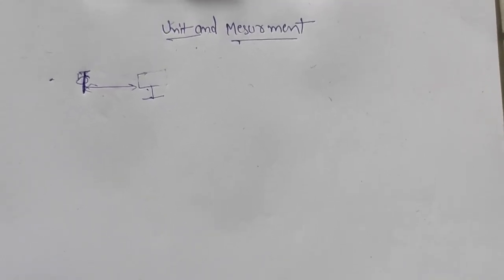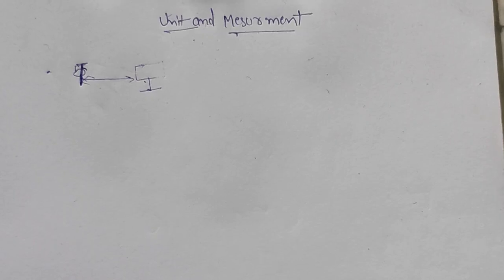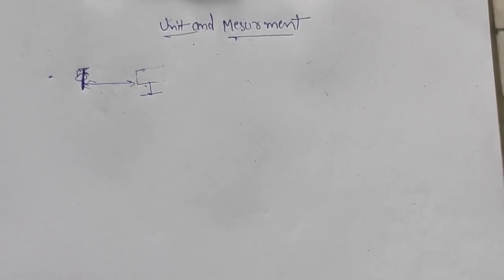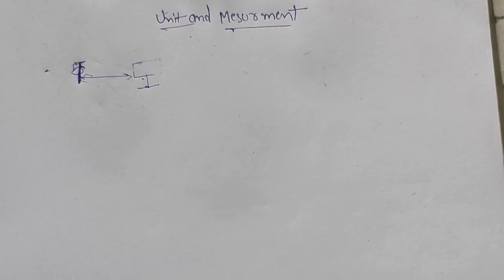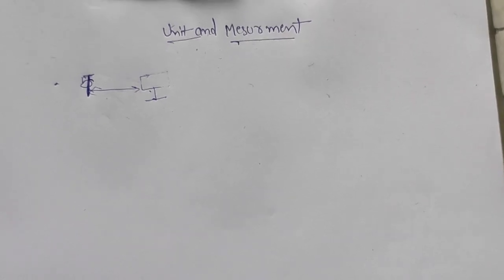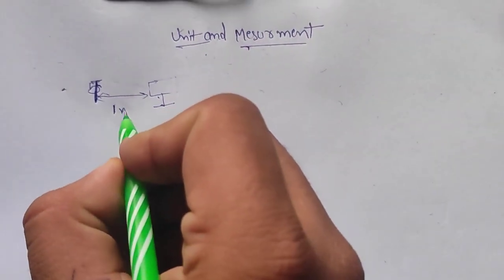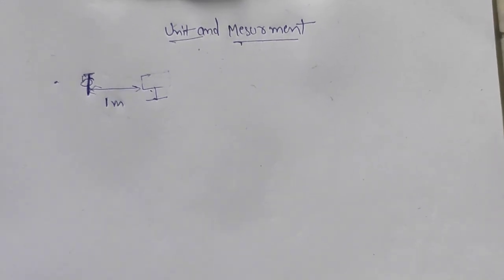You ask, sir, what is 1? Previously there was 1 meter, 1 inch, 1 centimeter, so what is it? So I say 1 meter away from you is the distance.